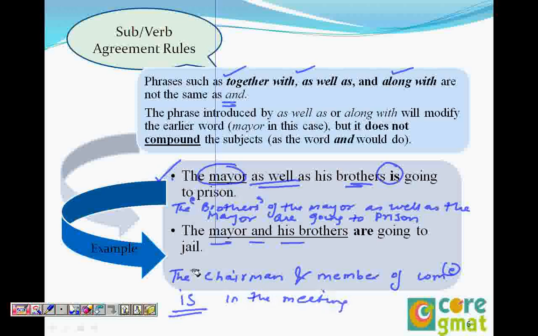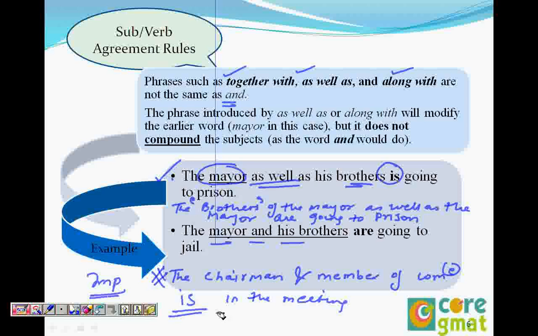Why do we say is? Because we have the chairman and member, so that means he is one person. The chairman is also the member of committee. If I write the chairman and the member of committee, then it would be are, two people, because it means that the chairman is a part of the member of committee. So in that case, he is one person. Can you give another example which is similar to this?